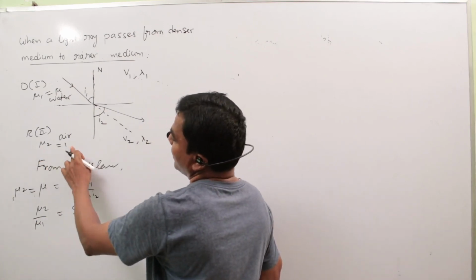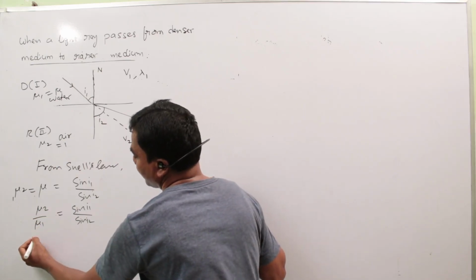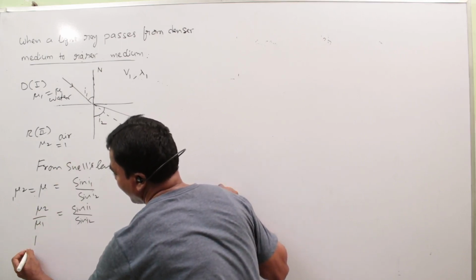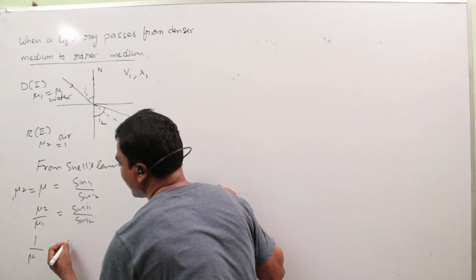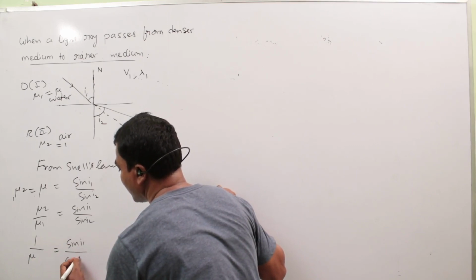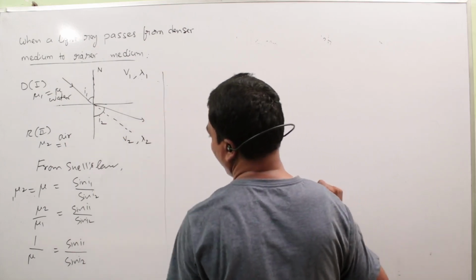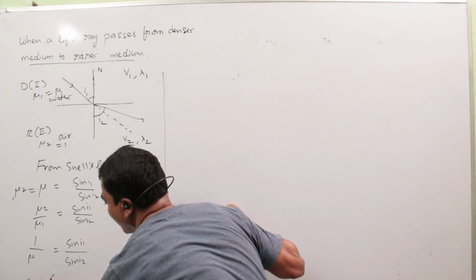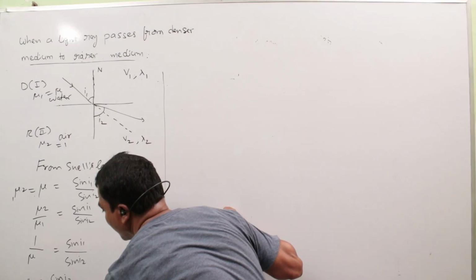So if mu 2 equals 1 and mu 1 equals mu, then 1 by mu equals sin I1 by sin I2. So it can be written as mu equals sin I2 by sin I1.